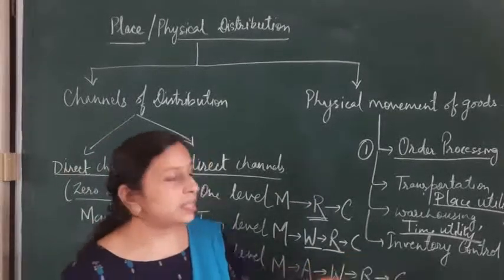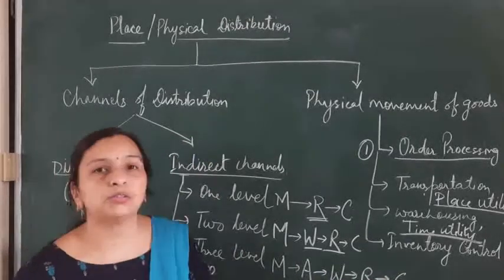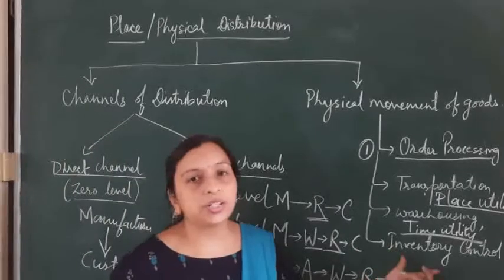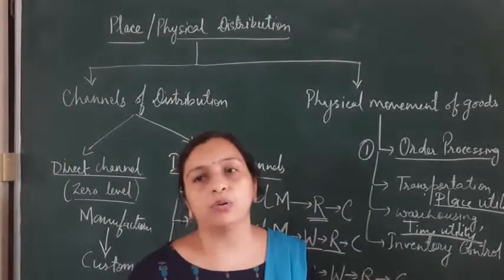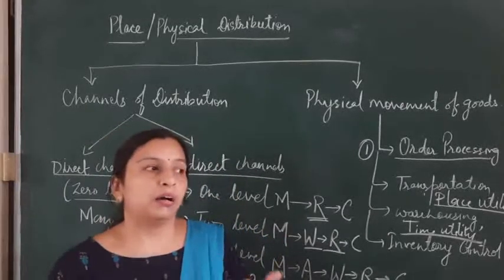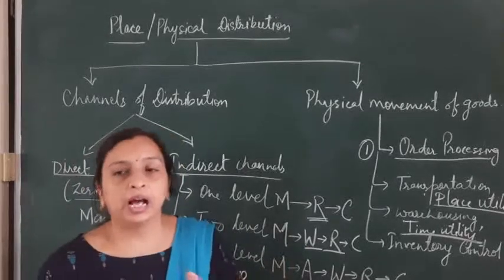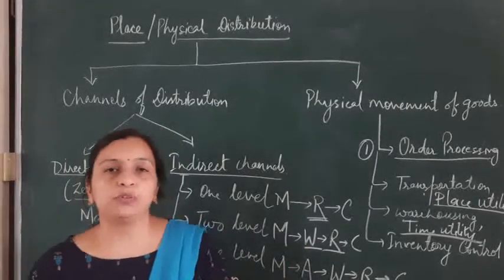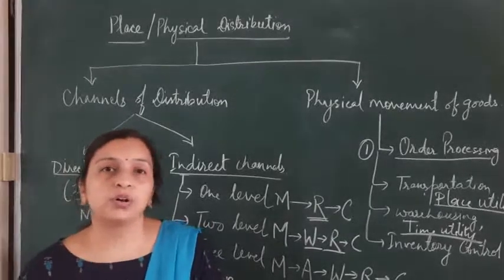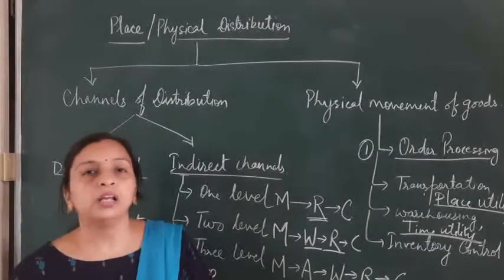Now the last one is inventory control. Inventory is the stock of raw materials or stock of finished goods. In decisions related to inventory control, we have to see the carrying cost and the cost of placing an order for inventory. If a company is purchasing a large amount of inventory, then the cost of keeping that stock safe in the organization will increase.